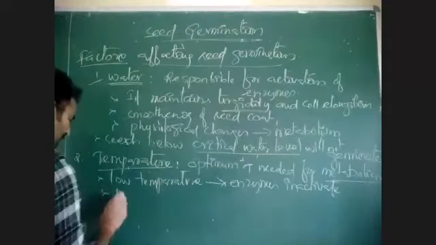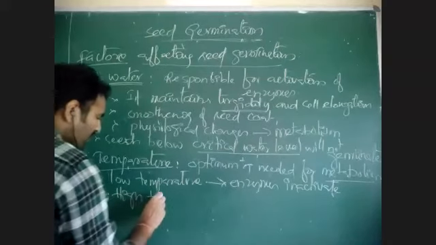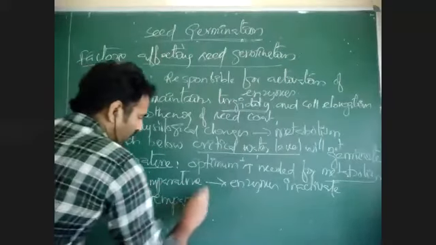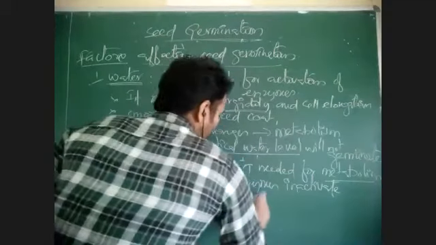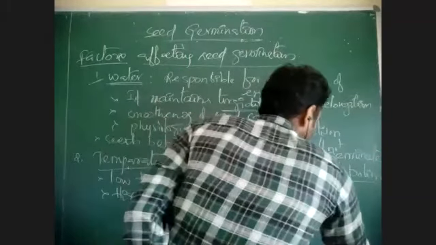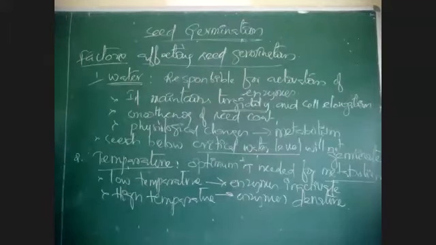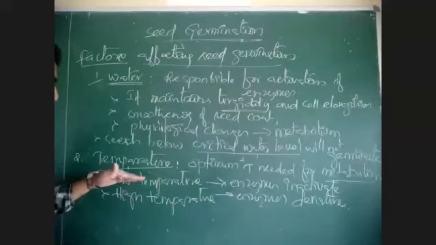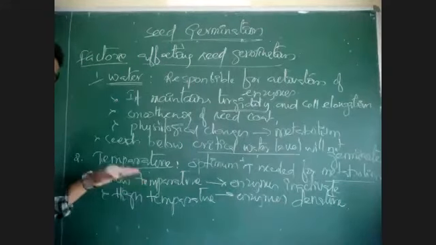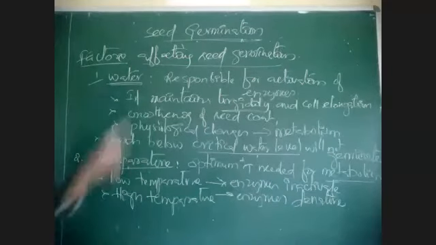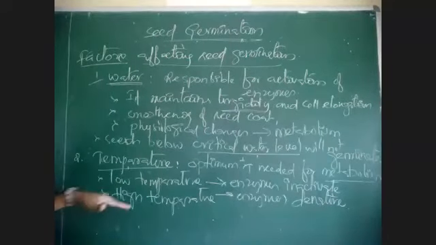At very high temperature, the same enzymes will undergo denaturation. Enzymes denature at very high temperature, and at very low temperatures enzymes get inactivated. So too low a temperature is not suitable for seed germination, and too high a temperature is not suitable for seed germination.